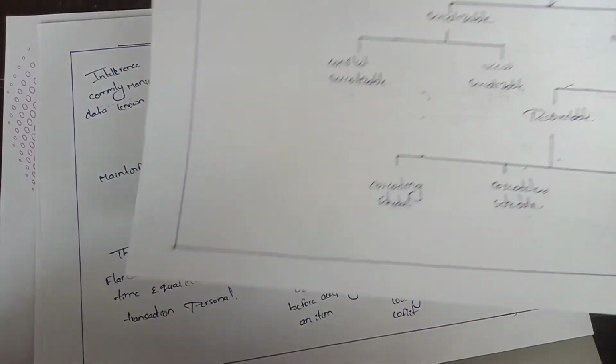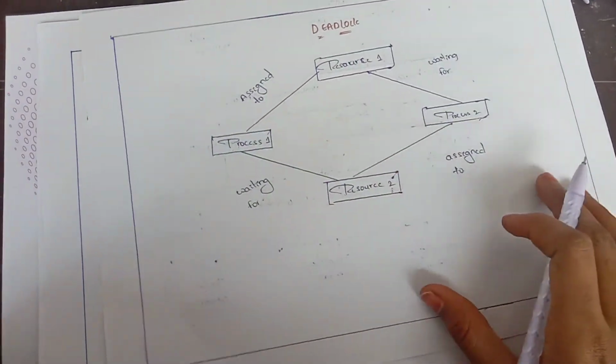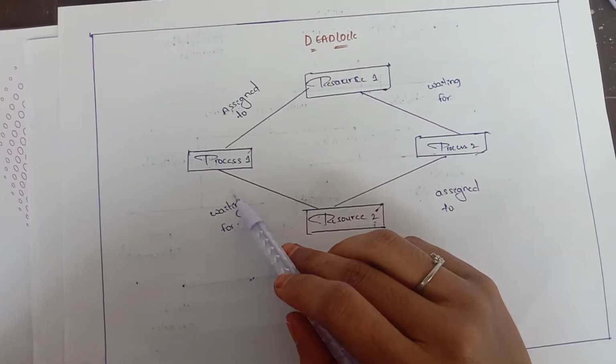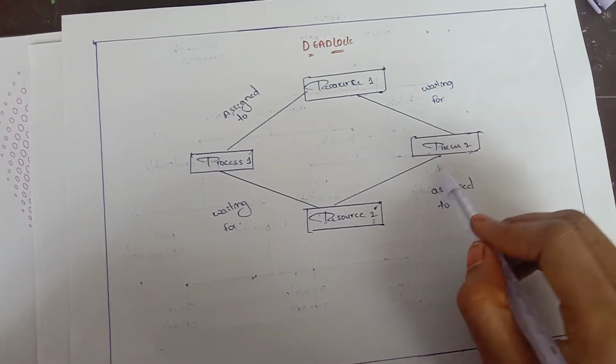This is the schedule in database management system, and the second topic is deadlocks. These are the deadlocks. This is the process 1 deadlock, and this is the resource 2 deadlock, and this is the resource 1 and process 2.